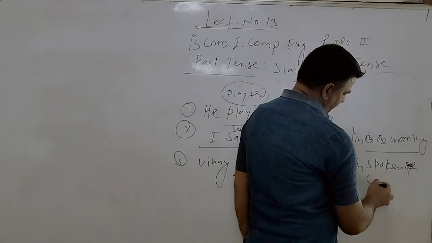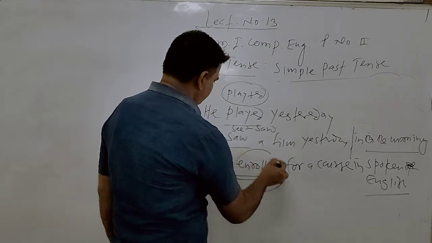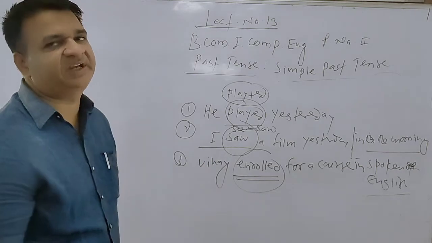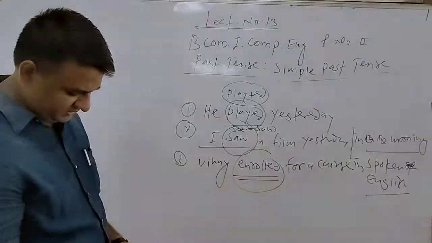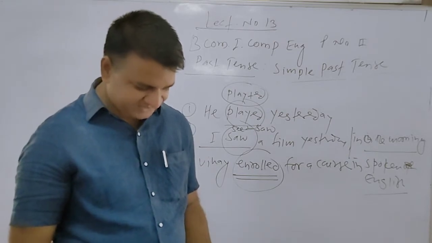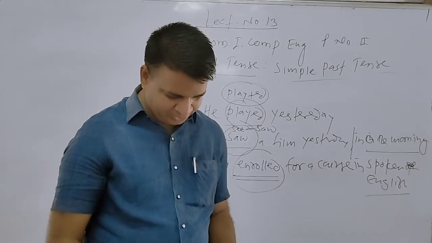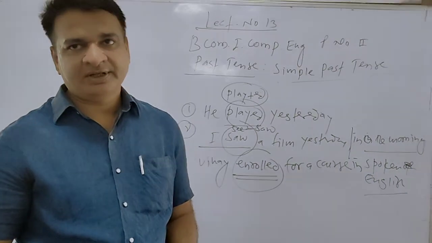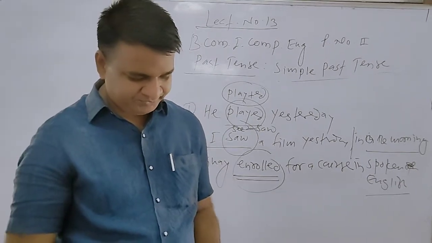In the course of spoken English, the important thing is the verb form. When we talk about a previous action, event, or activity, the simple past tense gives detailed information about the action which was performed in the past. So this is a little bit about the simple past tense, which gives detailed information about the action, event and activity of the previous time.